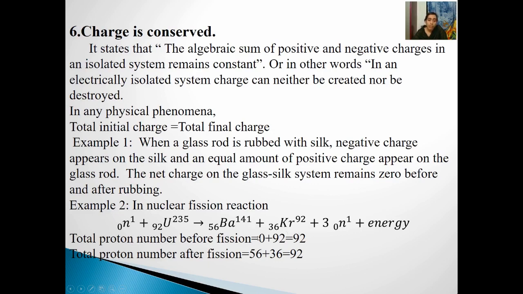So on the whole, during this process, what happened? You observe that the total charge will remain the same. So the total initial charge will always be equal to the total final charge, right? So this means charge is always conserved in nature. Fine.